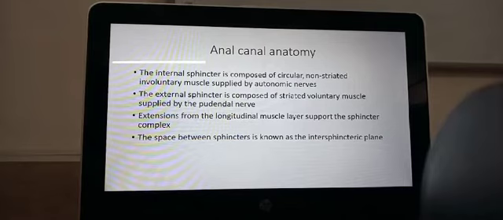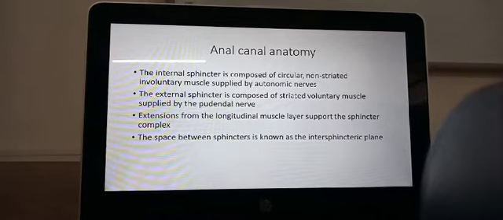Very often the rectum may be distended with gas. The rectum and the anal canal are capable of sampling whatever is there, this distension, and knowing whether it is gas or whether it is liquid or whether it is solid, and accordingly you can control or release. You may choose to release the gas even when you are not going to the toilet, but only when you go to the toilet you will be releasing all the contents of the rectum.